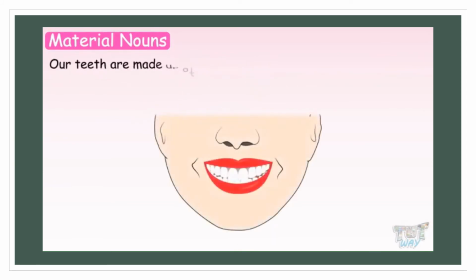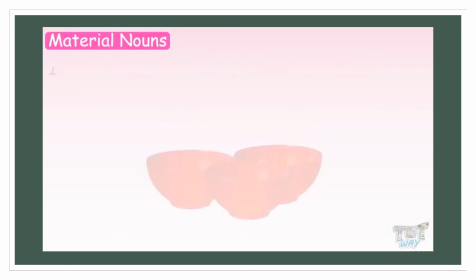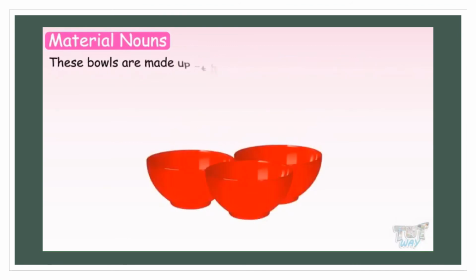Our teeth are made up of calcium. So which word is a material noun here? Calcium, as calcium is the material our teeth are made up of. These bowls are made up of plastic. So here the material noun is plastic, as these bowls are made up of plastic.